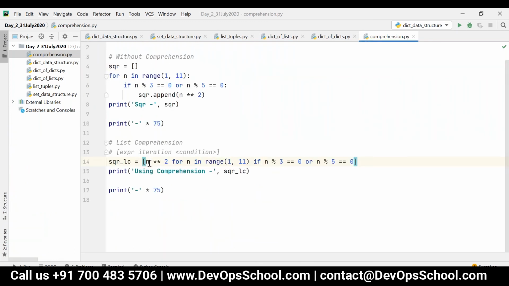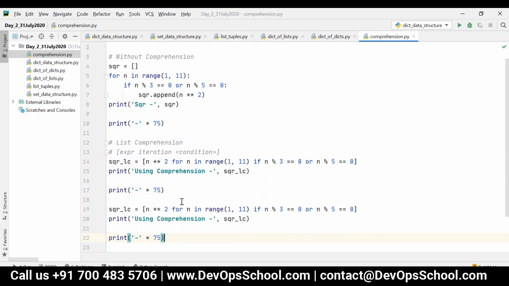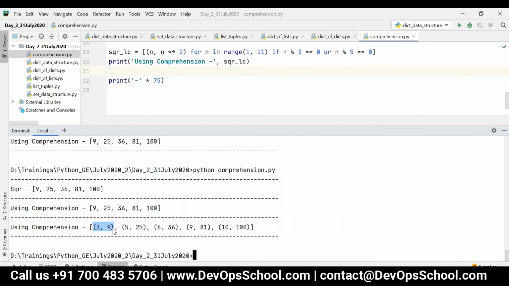And in place of expression, I can have any type of expression. For example, I want to have some tuple over here, like n comma n square. I can have any single line expression. I can have a function reference also here. So now if I execute this one, you can see the output 3 comma 9, 5 comma 25, 6 comma 36, 9 comma 81, 10 comma 100.